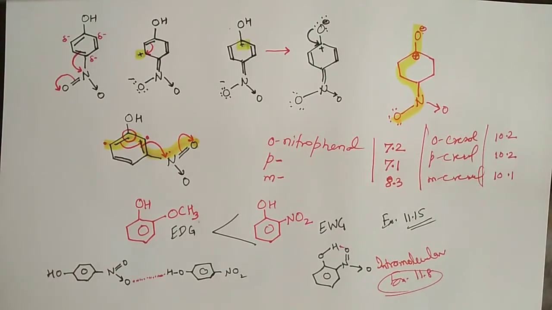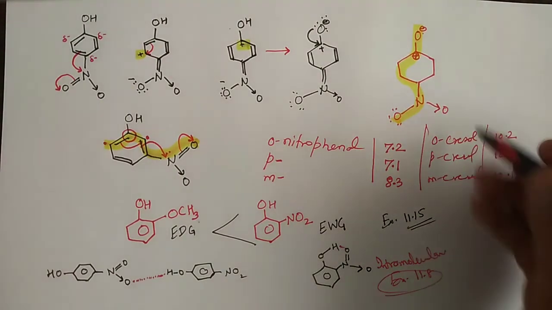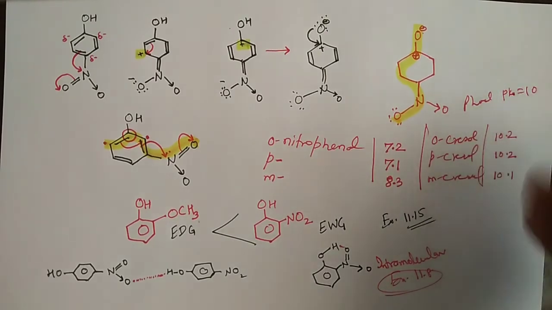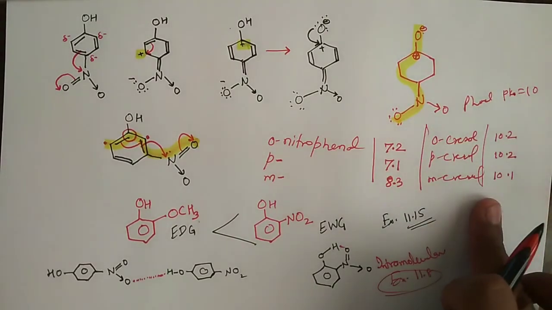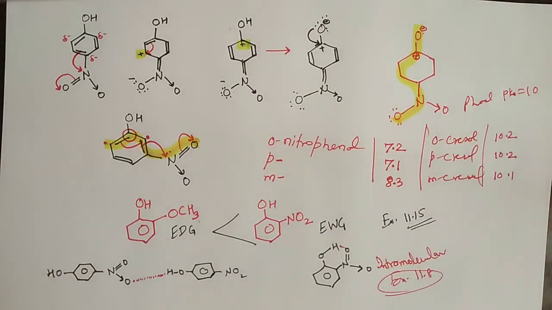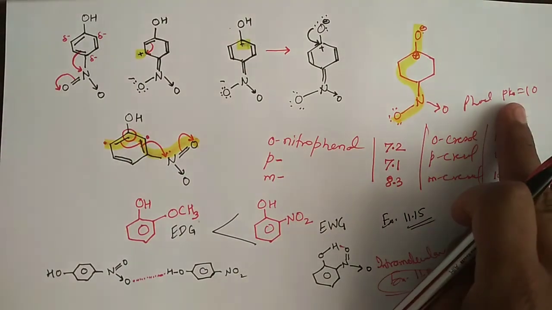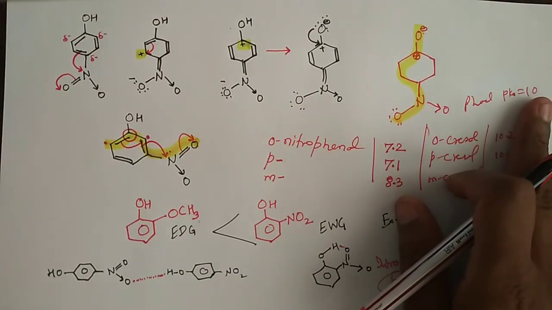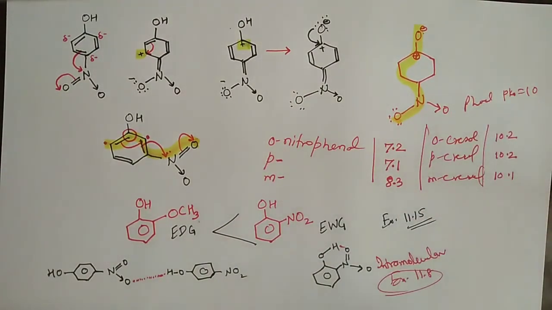So we have to keep in mind that phenol has a pKa of 10. That means cresols are less acidic than phenols, and nitrophenols are more acidic than phenols, right?